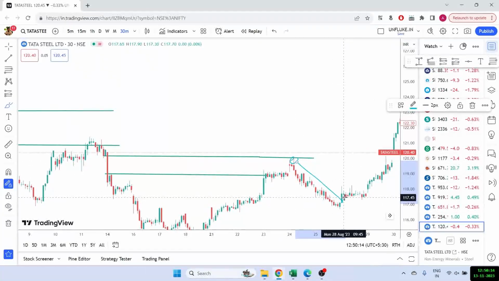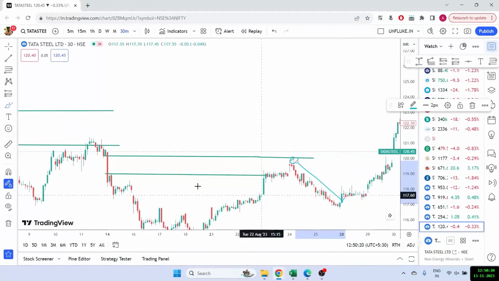So the next very important concept is the fair value concept, because a lot of times we can get a really good entry in smart money concept if we know what our levels are based on the fair value of that particular stock, and we can go for a trade once the market comes back to that same zone.